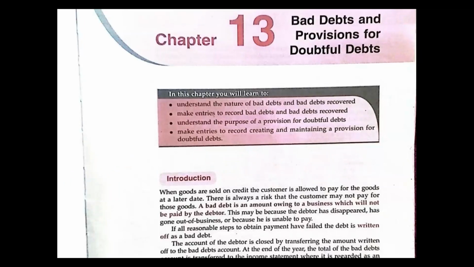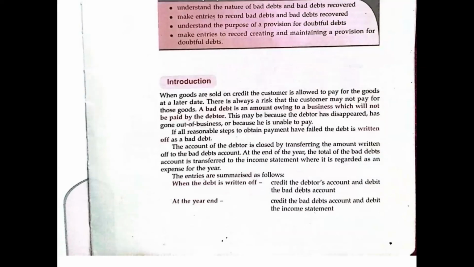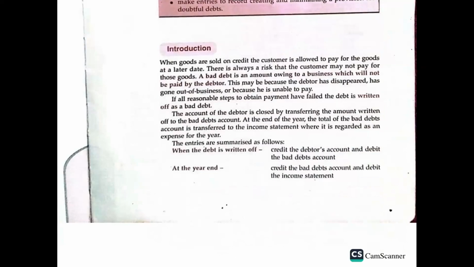Bad debt written off has been incurred. You are sure you're not going to recover that money. Then provision for doubtful debt is just the estimation that approximately such an amount we may not be able to recover. Now, the entries are summarized as follows. When the debt is written off, you credit the debtor's account, which is the accounts receivable, and debit the bad debt account. That is very important for you to understand.